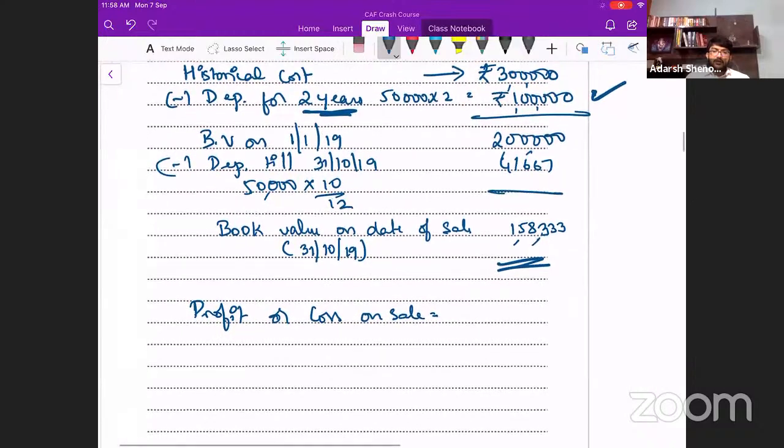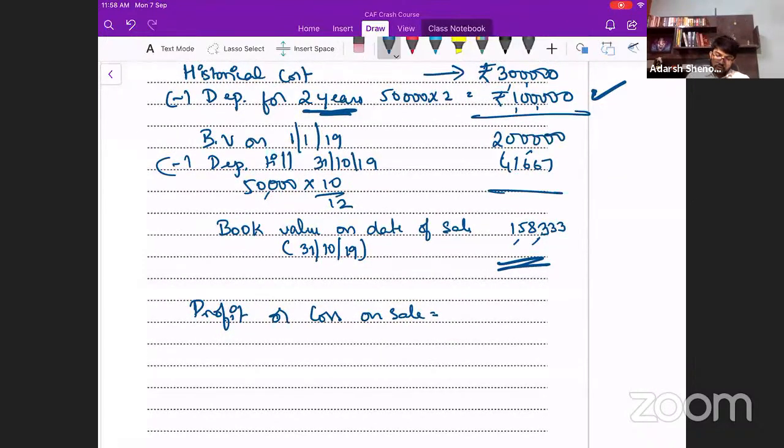How much is the sale value of the asset? How much did you sell it for? You sold it for 1,75,000. You can write the formula first. I'm assuming you know all this. Sale value minus book value, because I've written it earlier, right?